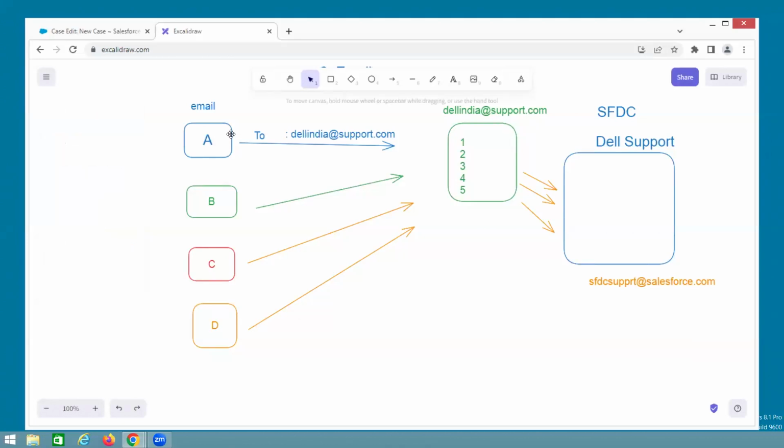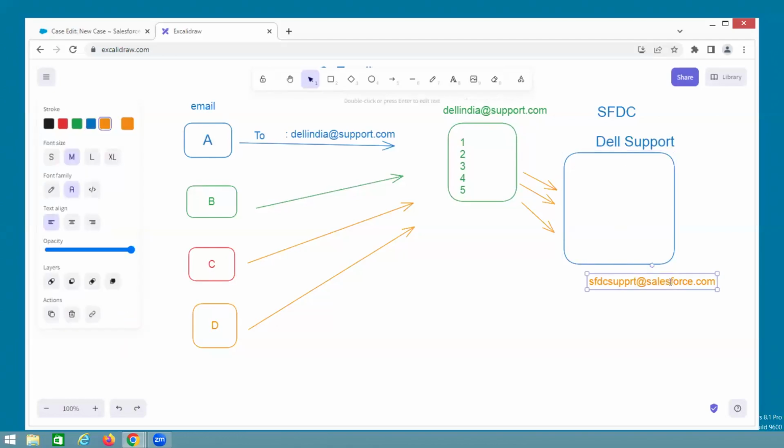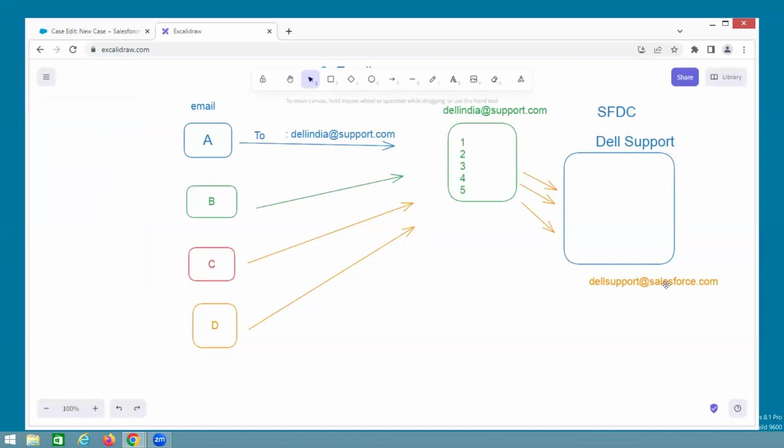If you are in email, your mail account should be Gmail.com or Yahoo.com. Your prefix at the rate of yahoo.com, your prefix at the rate of gmail.com. But this is related to Salesforce. So that's the reason the Salesforce mail ID must be salesforce.com at the rate of, before whatever it is, Dell or something, Dell support something. Understand? This is the domain. I will create one mail like this. Then what should I do?